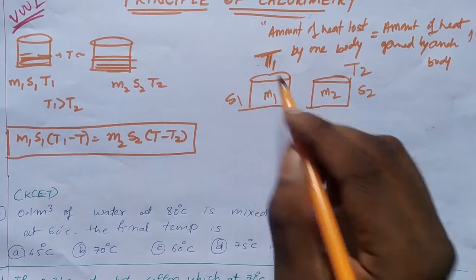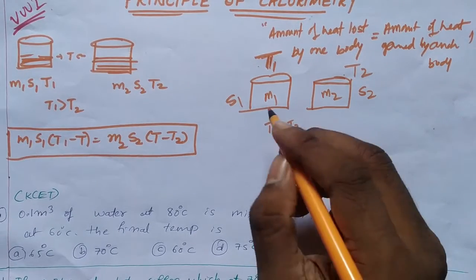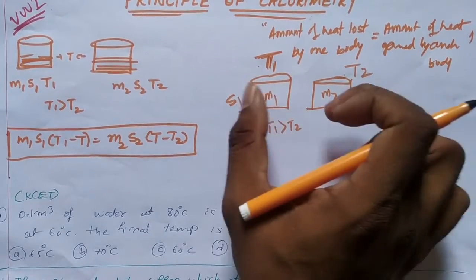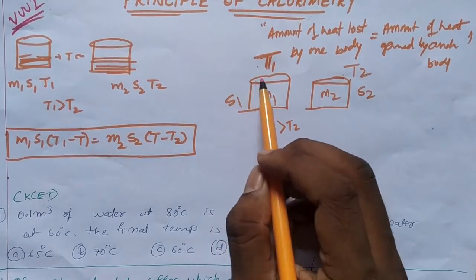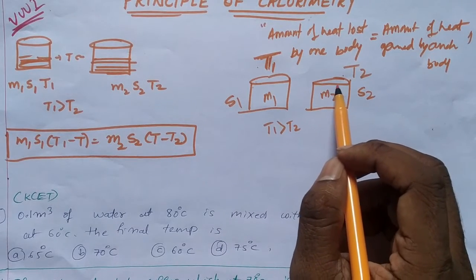Now, when T1 is very high when compared to T2, then when both of them come in contact, heat is lost by this body because it is at high temperature, and heat is gained by this body.